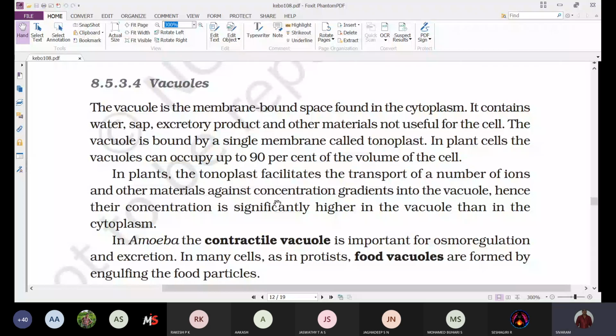Okay, the vacuole is surrounded by a single membrane, and that membrane we are calling a tonoplast. Remember, so many times they have asked this in the examination.